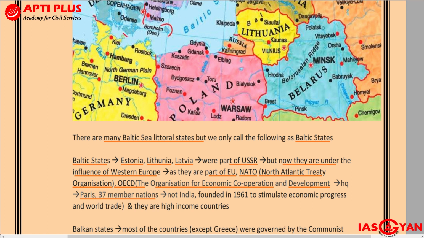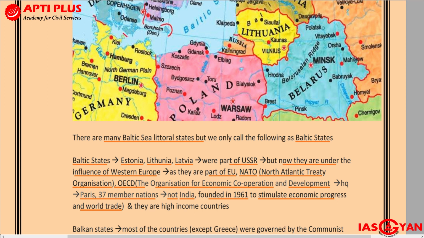There are 37 member countries, but please remember, India is not one among them. India is not a part of the OECD countries. So there are 37 member nations, and the headquarters is in Paris. Another thing UPSC will ask is the major objective: why was this organization founded? It was founded in 1961 to stimulate economic progress and world trade.